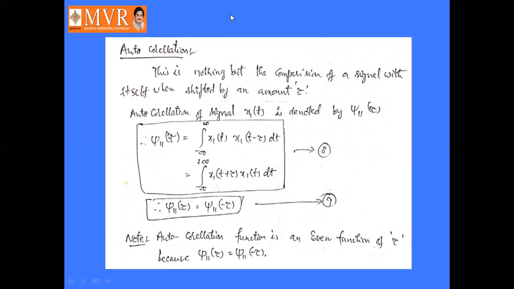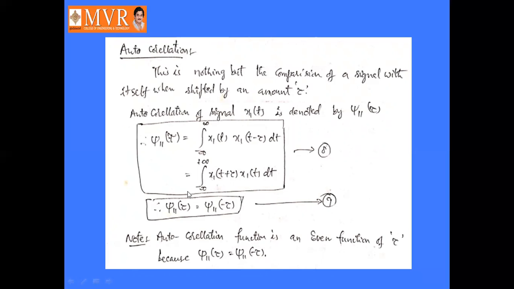Here x1 of t is compared with x1 of t itself only. That's why the autocorrelation function is denoted by j11 of tau, that is equal to integral minus infinity to infinity x1 of t into x1 of t minus tau d tau, or we can write this as x1 of t plus tau into x1 of t dt.